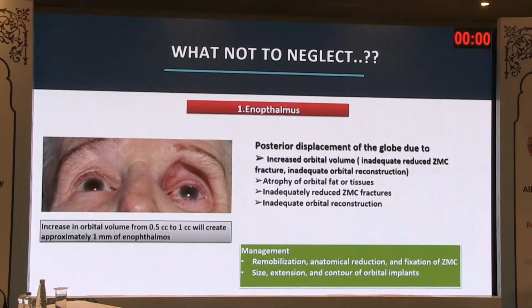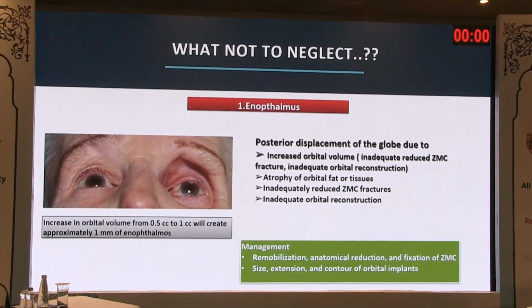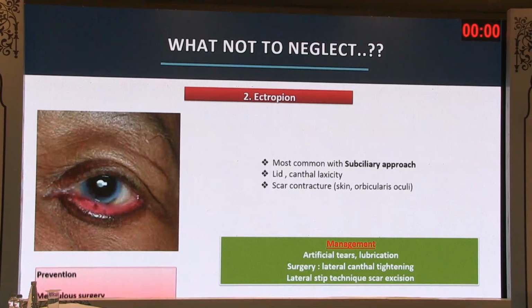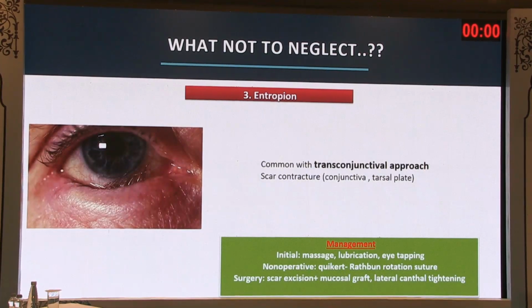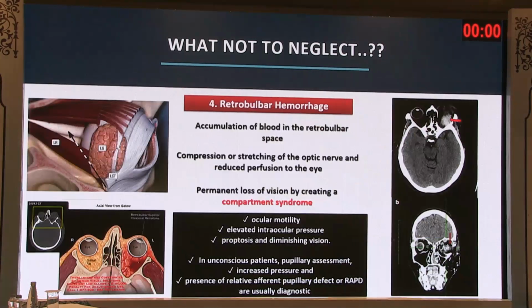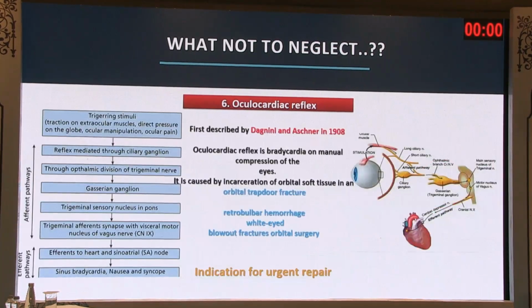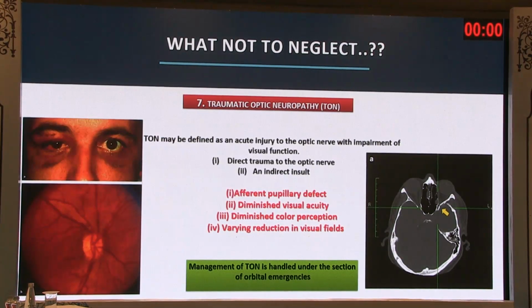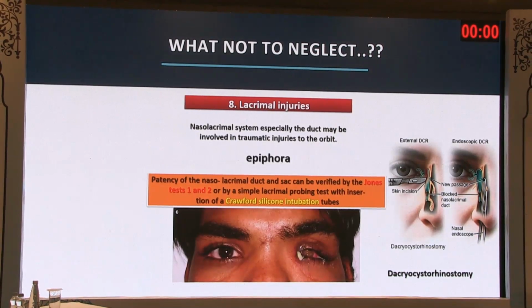And these are the complications. So what not to neglect is enophthalmos, ectropion, entropion, retrobulbar hemorrhage, orbital apex syndrome, oculocardiac reflex mostly in pediatric patients, traumatic optic neuropathy, lacrimal injuries.